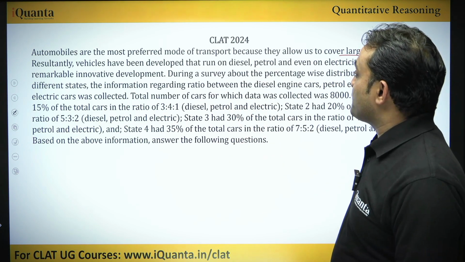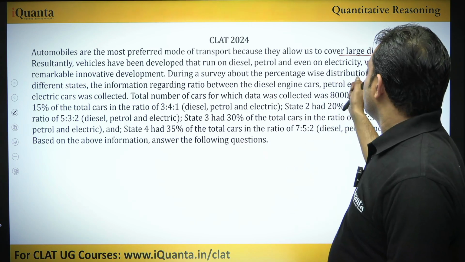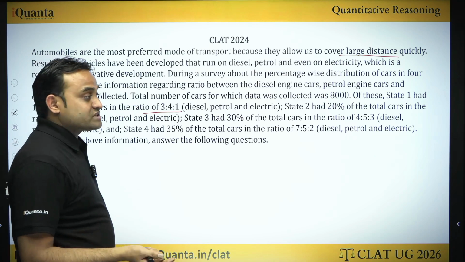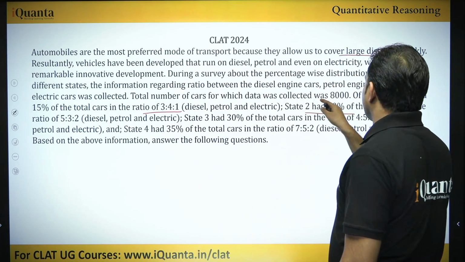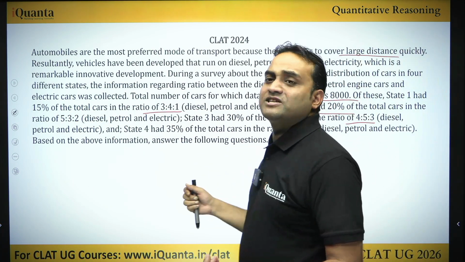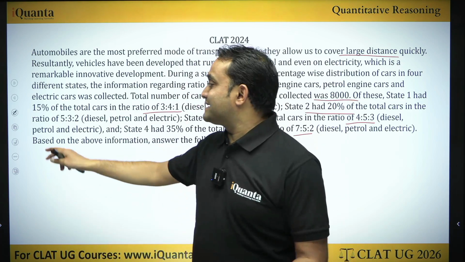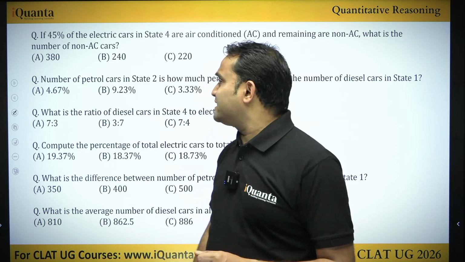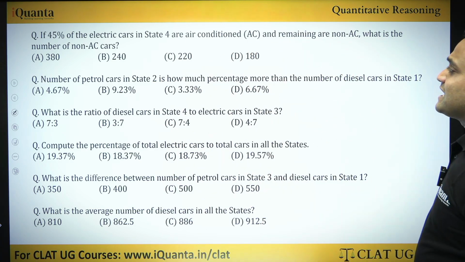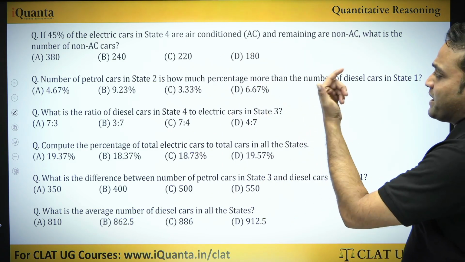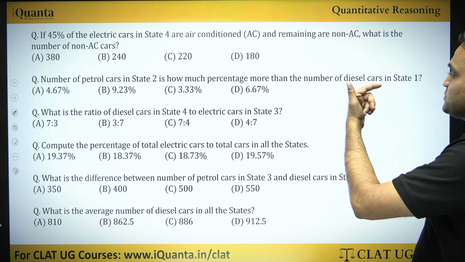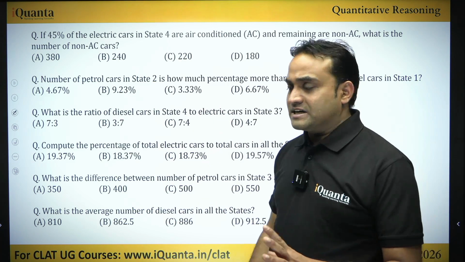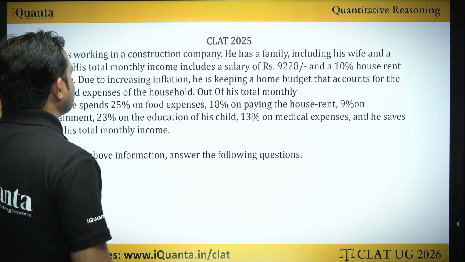Resultantly, vehicles have been developed that run on diesel. Now, something has been given, like what I can see, the ratio is given, some percentage has been given, some values have been given, multiple ratios have been given. That means this set is completely based on, again, percentages and ratio, nothing else, right? If 45% of the electric cars, the number of petrol cars is what percent, how much percent more than this, what are the ratios, again completely based on percentage and ratio, as we discussed.